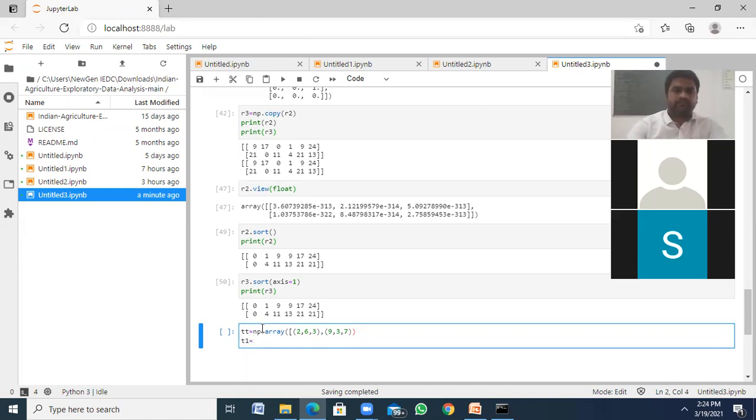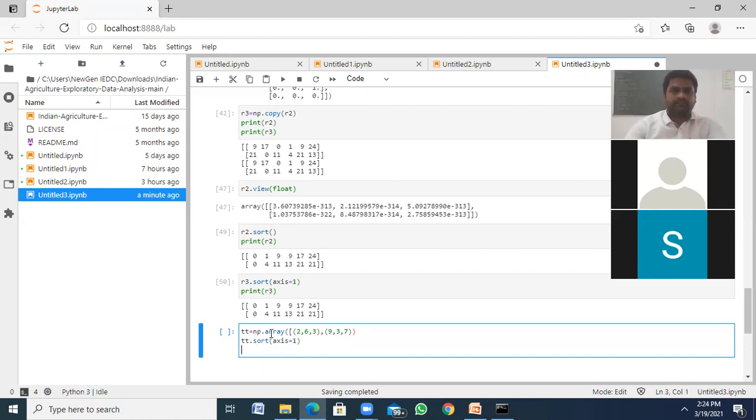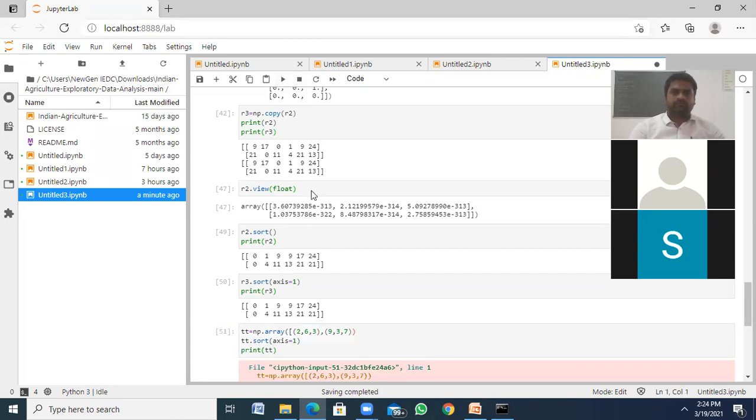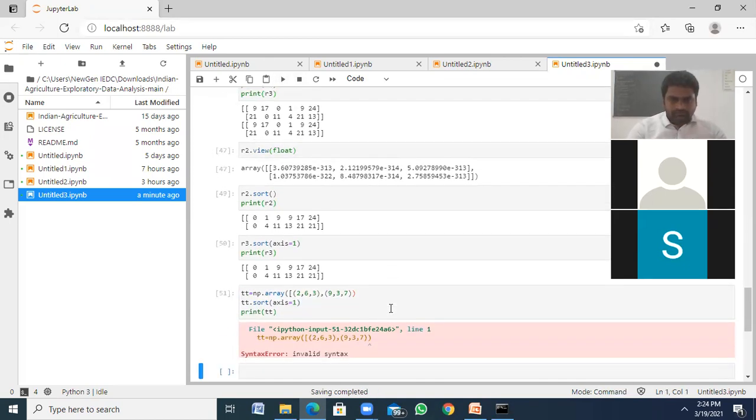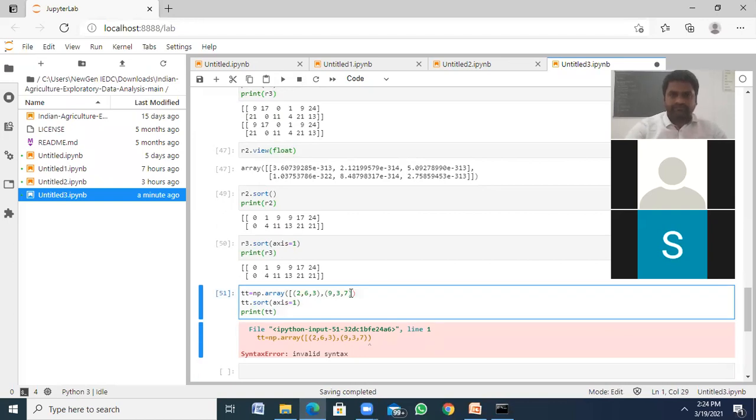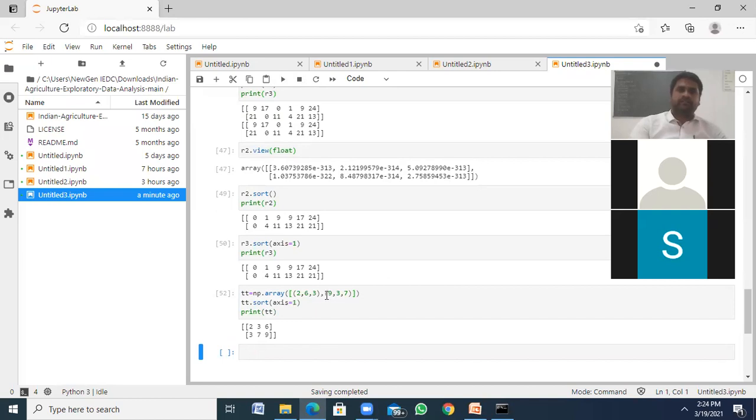T1 is equal to tt dot sort, this is equal to 1. Print tt. See. Oh, forget the square here. See, 2 6 7 3.